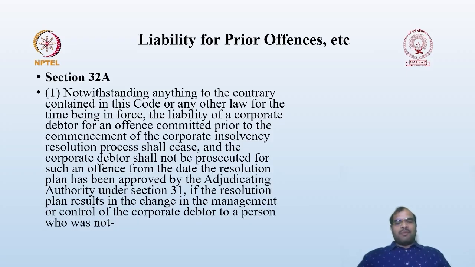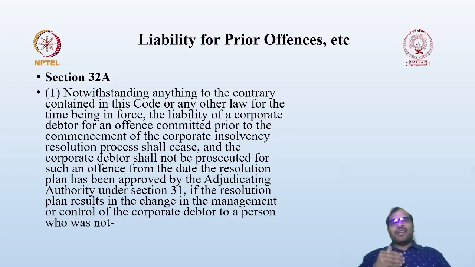So before the CIRP, whatever may be the liability, all this liability shall cease to exist. Please remember, the corporate debtor shall not be prosecuted for such an offense from the date the resolution plan has been approved by the adjudicating authority. Why? Because all these claims, all these liabilities will be taken care of by the resolution plan. By taking everything into consideration, the resolution plan will be prepared.